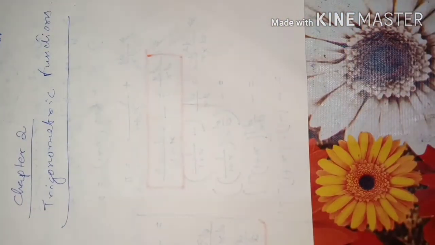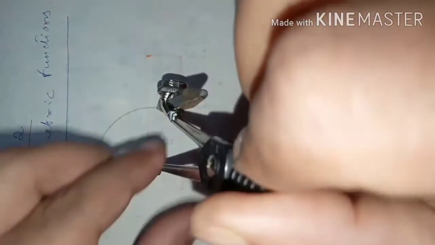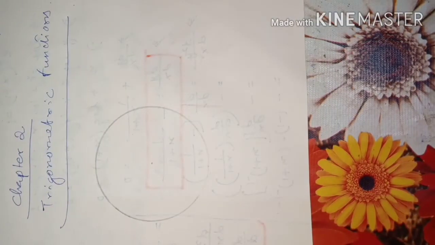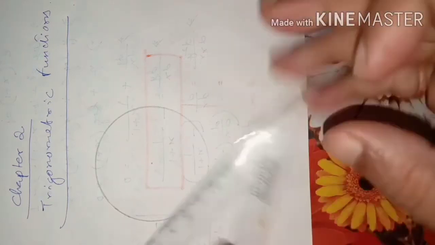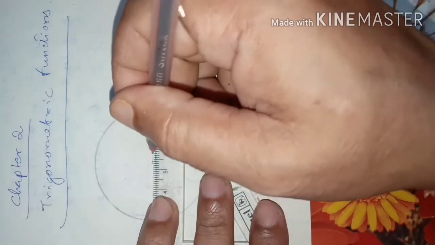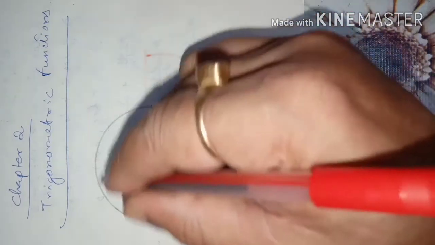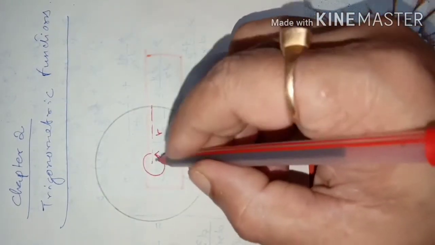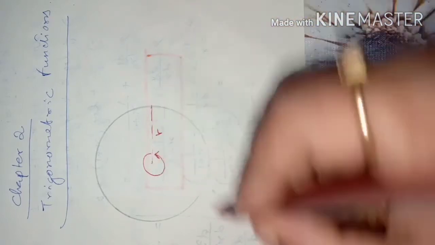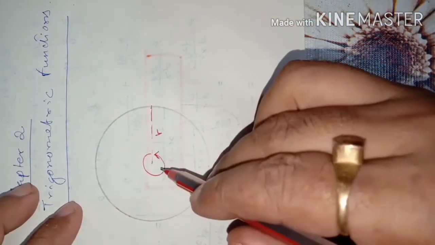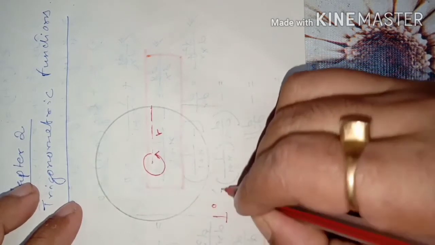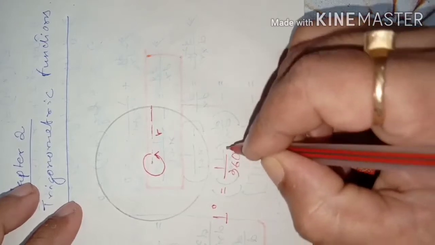Degree measure is actually when we divide the angle subtended by the circle at the center into 360 equal parts. See, this is the radius of the circle, and this angle that is formed at the center by the whole circle is divided into 360 equal parts, so that each part is called a degree. 1 degree is 1 by 360 part